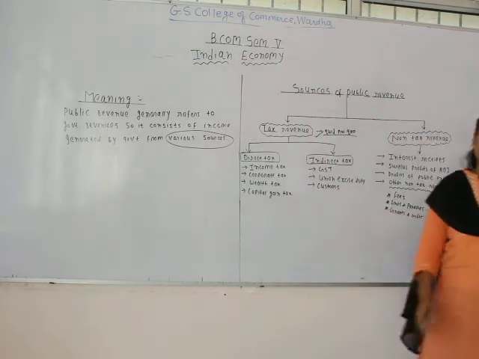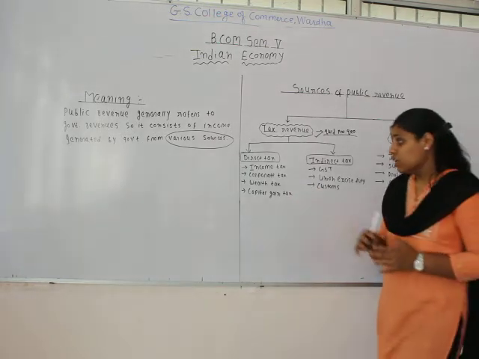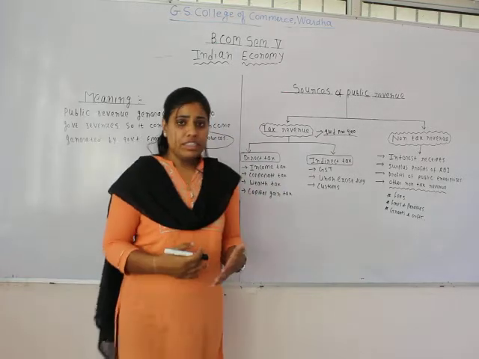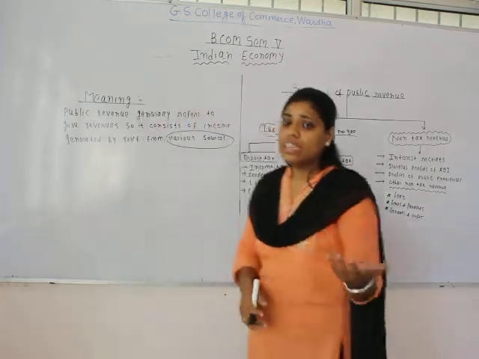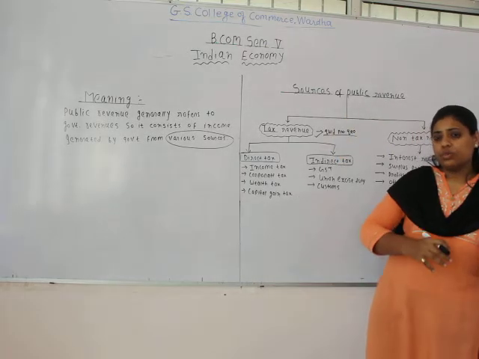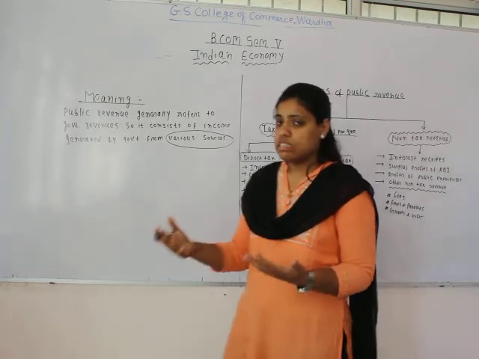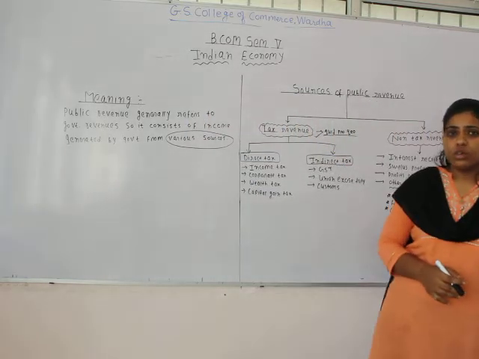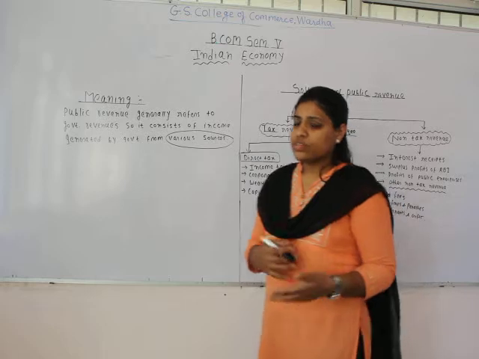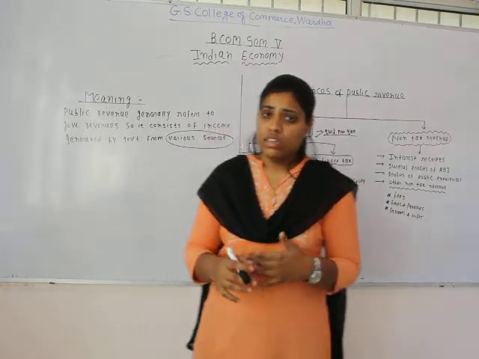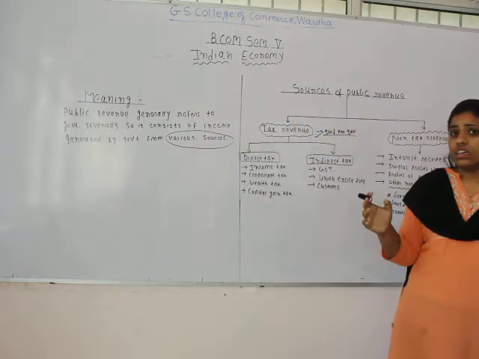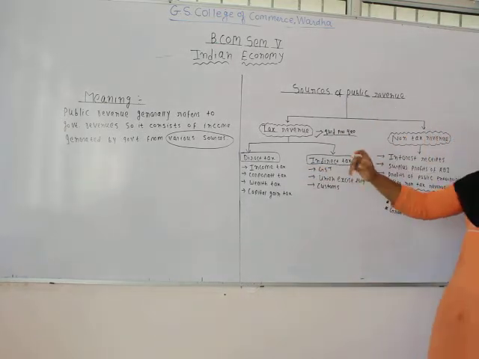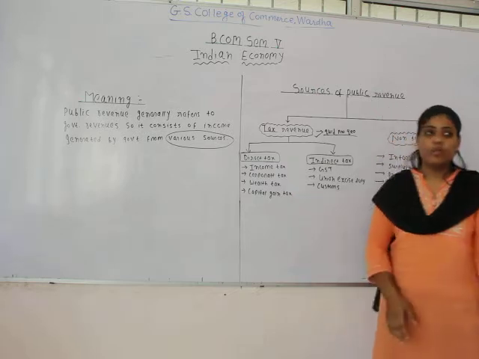First one is income tax. Income tax is a tax which is levied on the income of the person. In the budget, the slabs and the tax rates are given. Like tax up to an income of 2,50,000 is exempted. When the income increases from 2,50,000 up to 5 lakh rupees, 10% tax would be levied, and in this way different tax rates are levied on different income slabs. It is changed in every budget. So income tax is one type of direct tax. Then we have corporate tax.